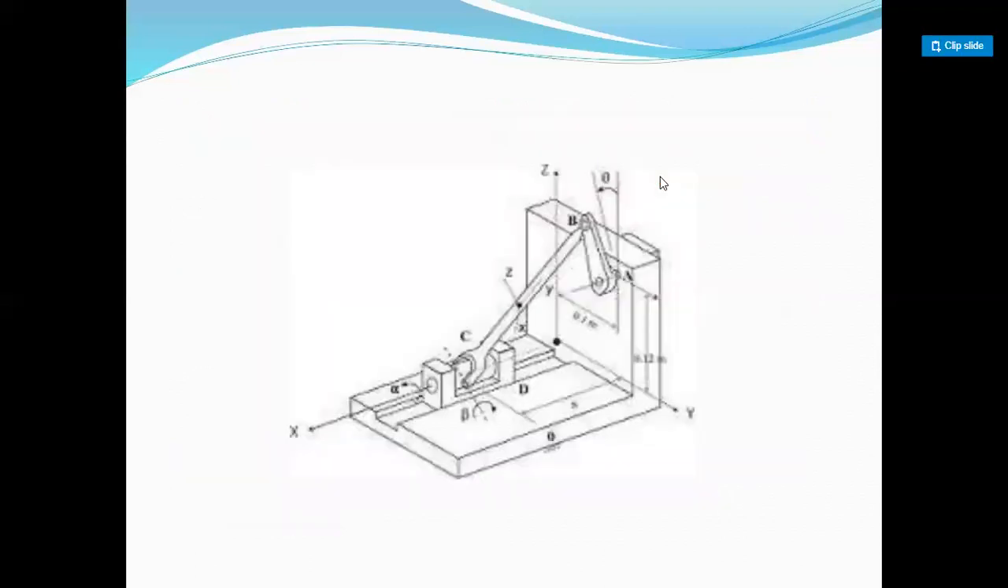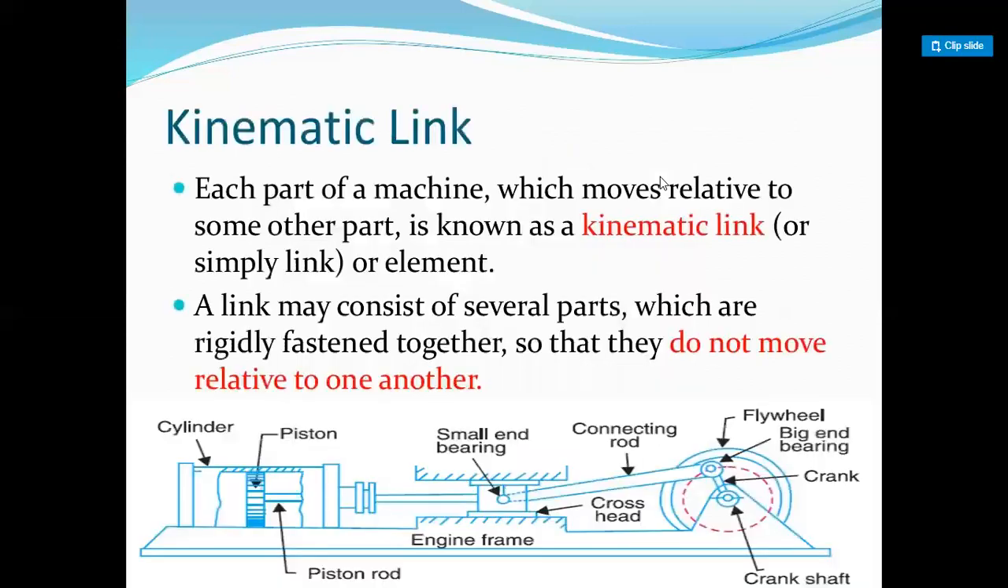This is one example of a mechanism, right? Two planes are required to construct this mechanism, and the two planes are perpendicular to each other. So this mechanism is called a spatial mechanism, right?